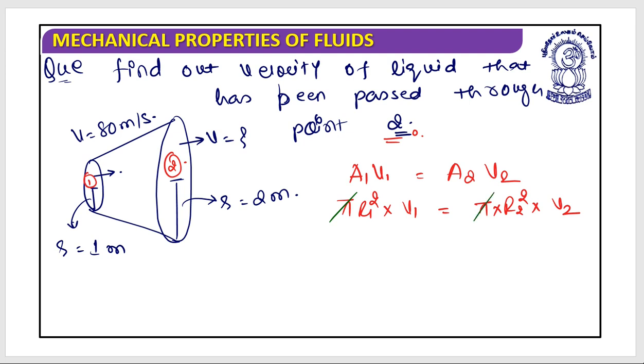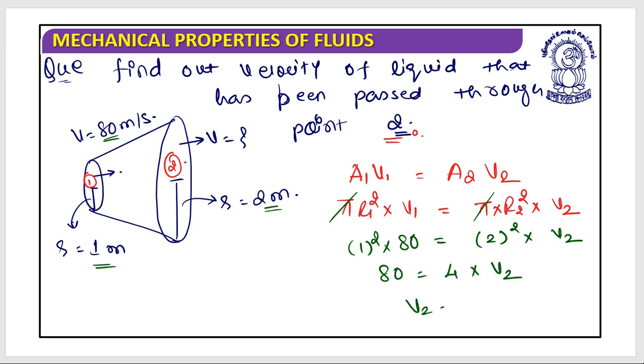So from this pi has been cancelled out, and this is R1 square, it's 1 square multiplied by velocity 1, which is equal to 80 meter per second. This is equal to radius of 2 meter, so this is 2 square multiplied by V2. This is 80 equals 4 multiplied by V2, and from this it is 80 divided by 4, which is equal to 20 meter per second. I hope this is clear.